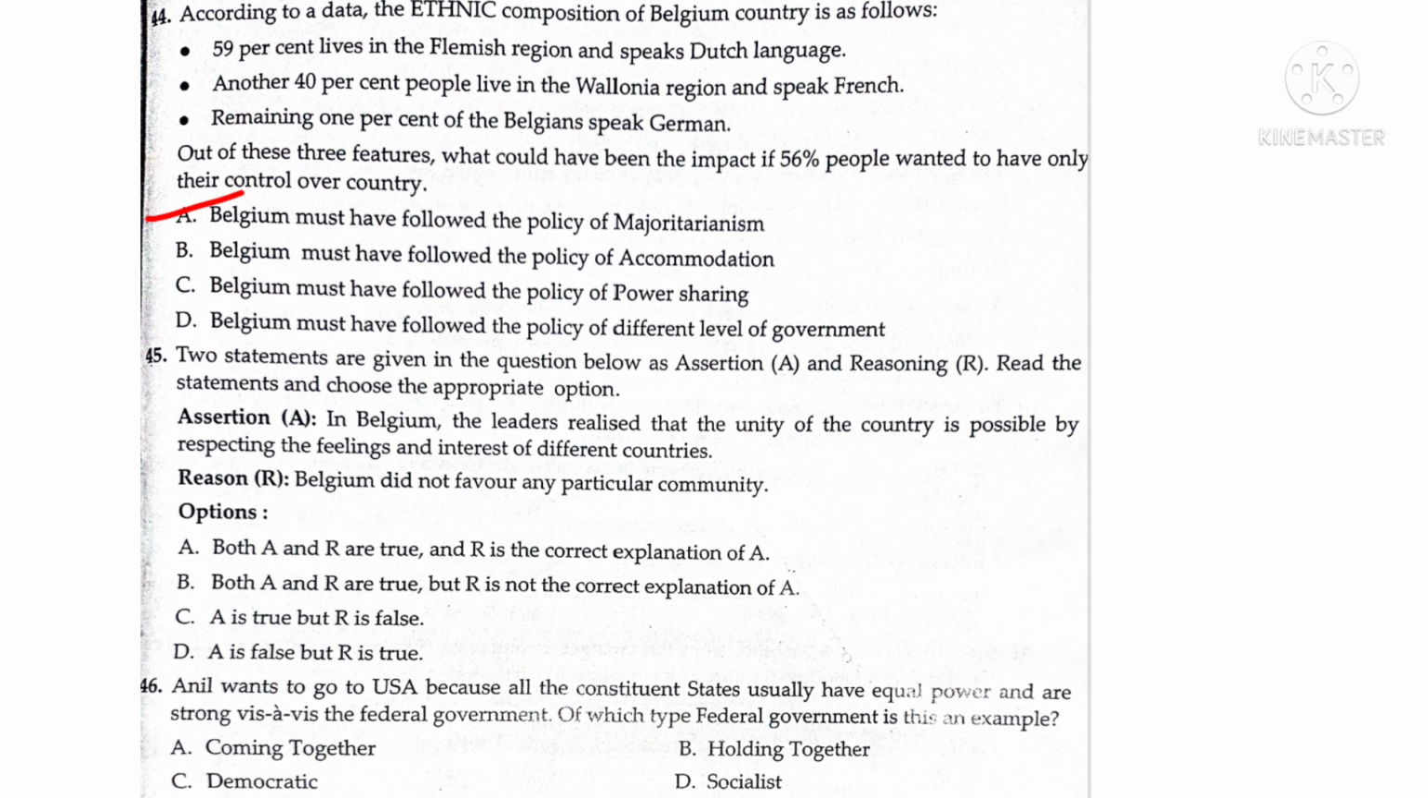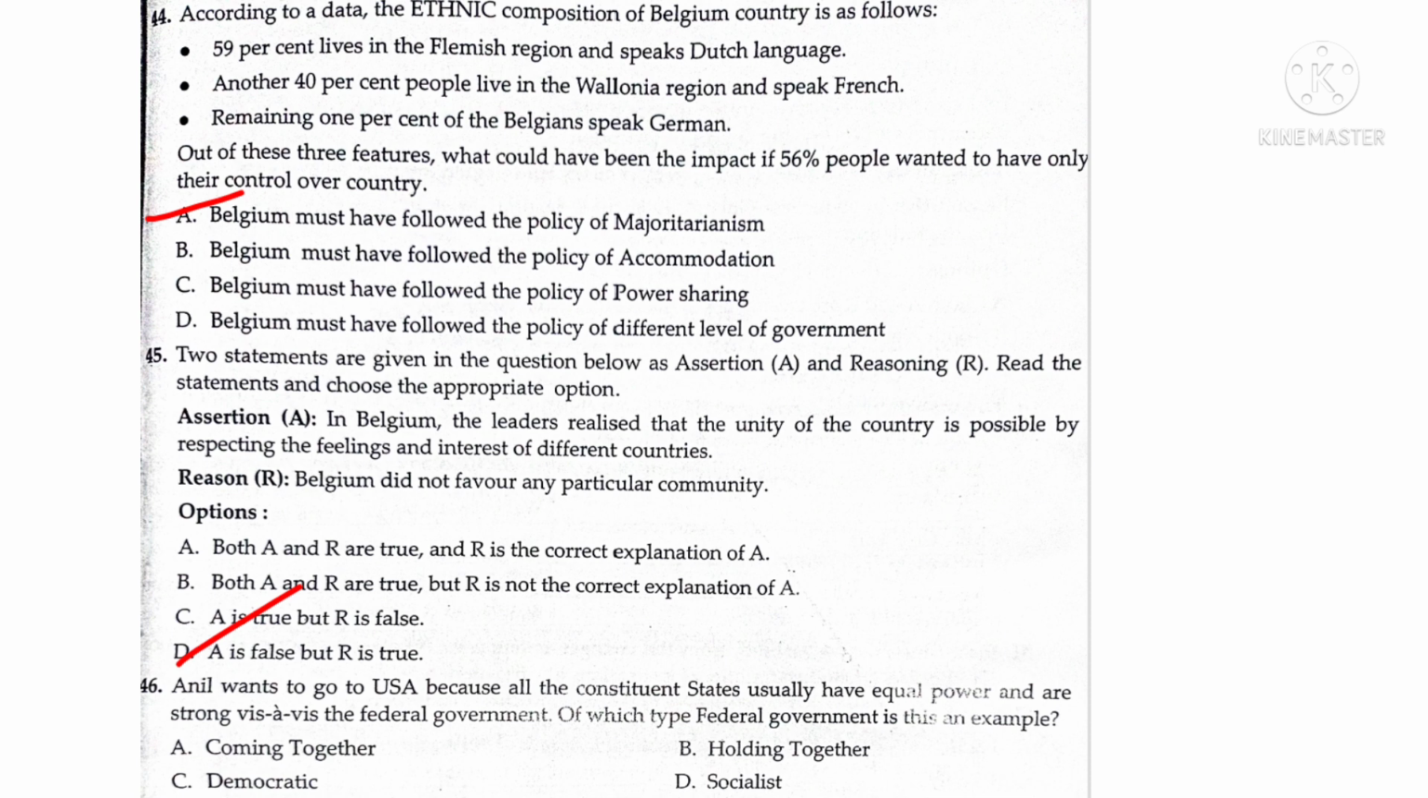45th one, two statements are given in the question below as assertion A and reasoning R. Read the statements and choose the appropriate option. Assertion: In Belgium, the leaders realized that the unity of the country is possible by respecting the feelings and interests of different communities. Reason: Belgium did not favor any particular community. So the answer here is D. A is false but R is true.